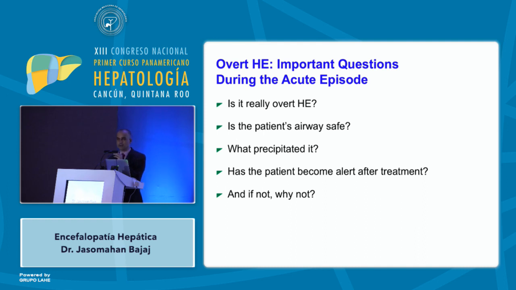Is it really overt hepatic encephalopathy? Is the patient's airway safe? What is the precipitating factor? Remember the 4 axes we talked about. What is the grade? What is the time course? And what precipitating factor, yes or no? And has the patient become alert after treatment? And if not, why not?